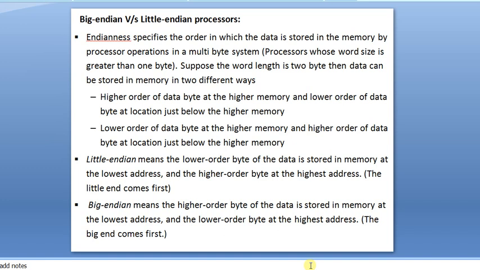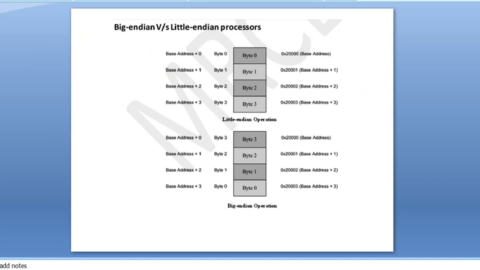Now let us move to how the data will be stored in a processor, how the data will be stored in memory. That's what we are looking at. We have two categories, big endian versus little endian. Already we have studied this. What is the representation here is nothing but little endian and big endian. This is little endian: the least significant byte will be stored in the lowest byte location, and the most significant byte will be stored in the highest. Here byte 3 will be stored in byte 3 location and byte 2, and storing in this way is called big endian format.